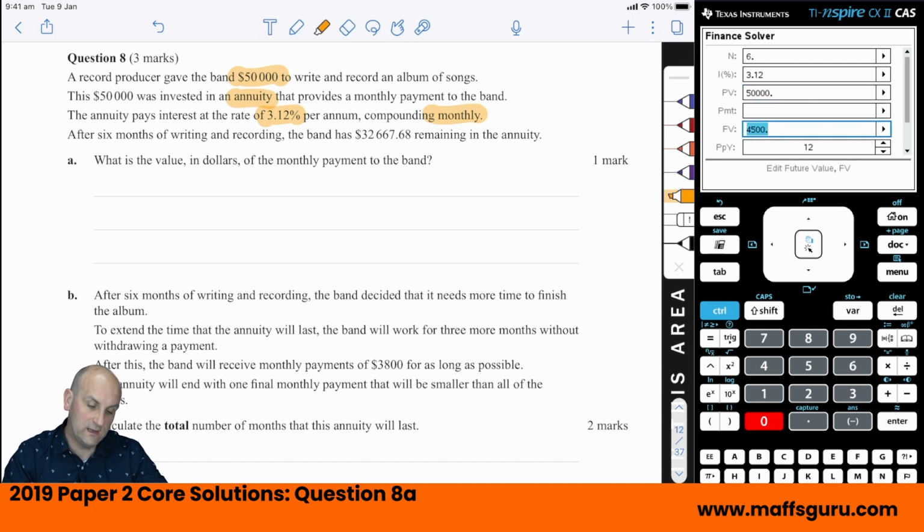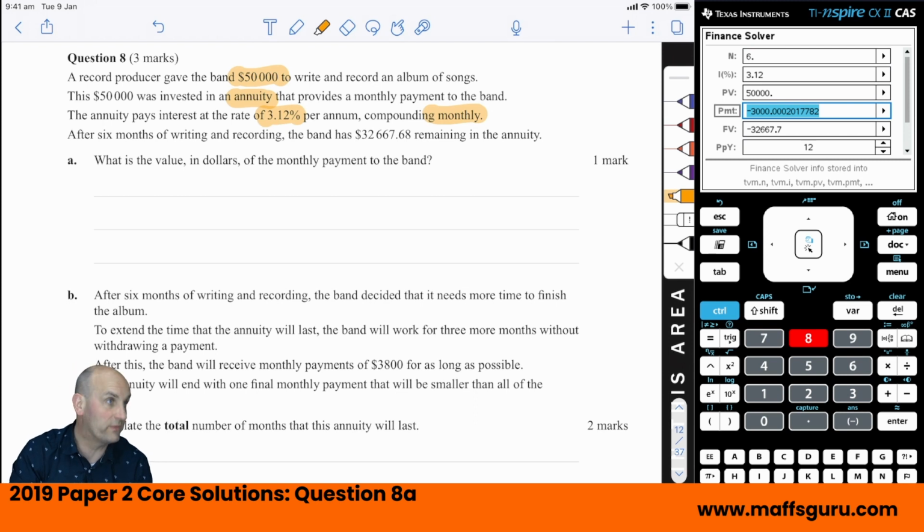The future value of that was minus, because we have to change the sign, minus 32667.68. Payments per year, monthly, compounds per year, monthly. And if we hit payment, we get $3,000 per month. I mean, there's a few decimal points there, but effectively we could round that. So, again, we get $3,000 per month.